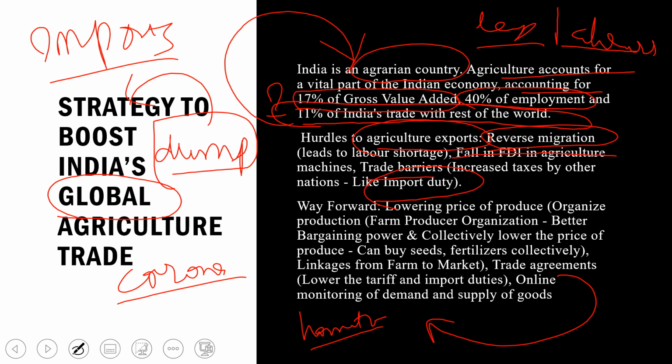So what will be the way forward? What do we have to think about with the future aspects of the global agriculture trade sector? The first thing that the government can do is lower the price of the produce. And how can the government lower the price of the produce? By supplying seeds and fertilizers at low cost.